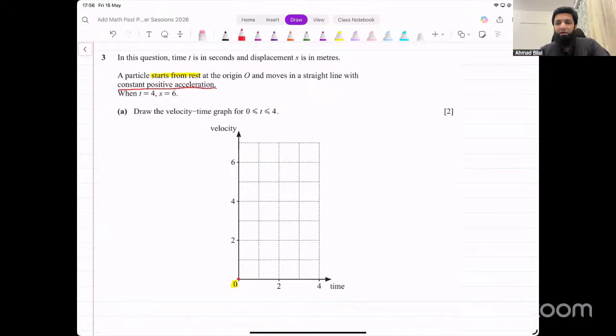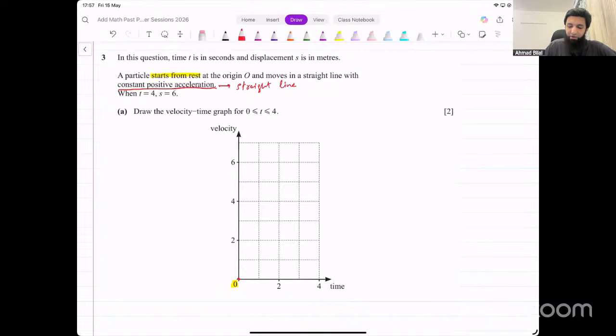It moves in a straight line with constant positive acceleration. In a velocity time graph, acceleration is given by the gradient of the graph. If acceleration is constant, that means the gradient of the graph is constant, and if the gradient is constant, it's going to be a straight line. So when you have constant acceleration, the velocity time graph is going to be a straight line. That's one thing you need to keep in mind.